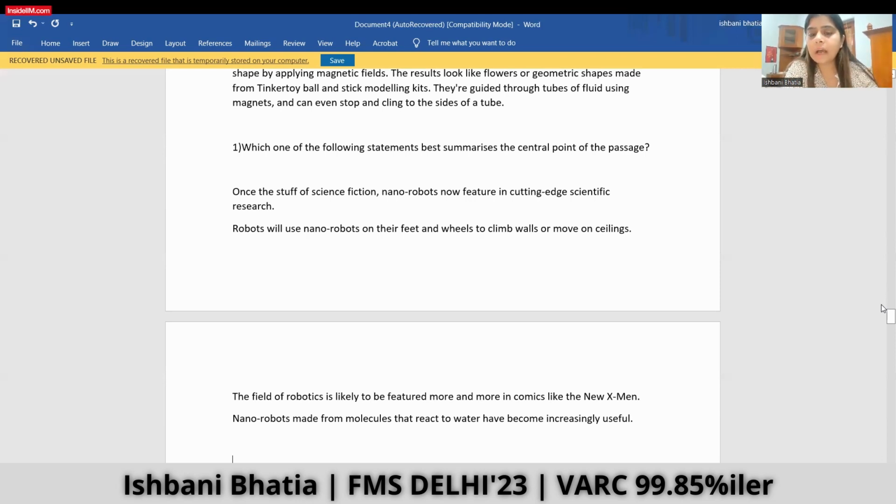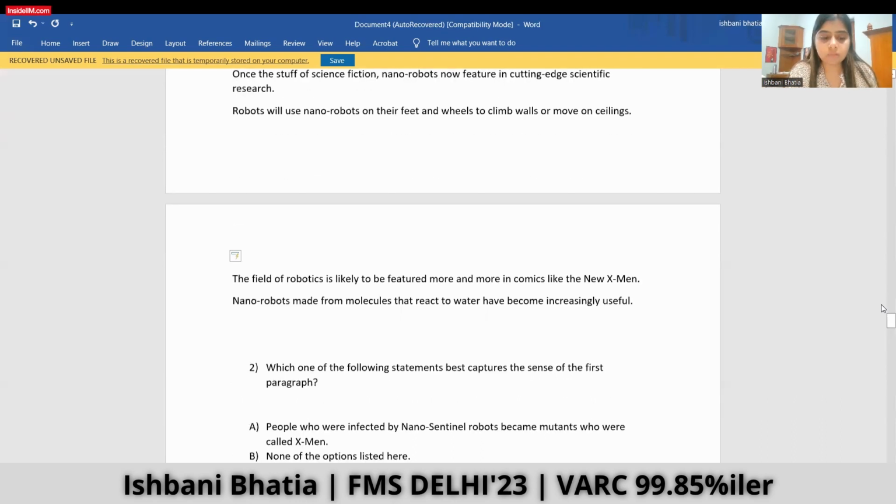Like in one paragraph, an idea is given of how these nanoparticle robots can increase the power of traditional robots. But can it be assumed to be the central part? No, because other ideas have also been presented that they can be the future. These hydrogels can go and clean the pollutants in the bloodstream. So this is not the central part. So we can straight away reject this option.